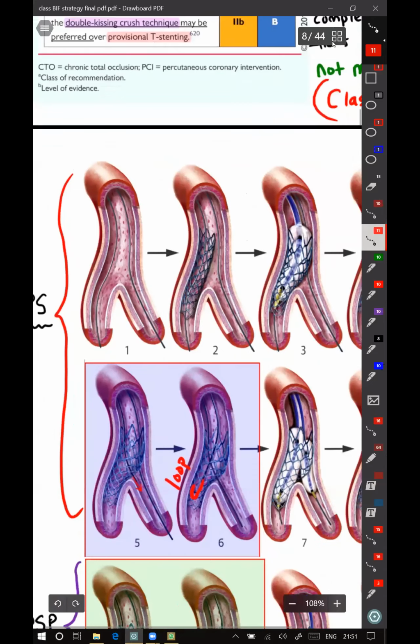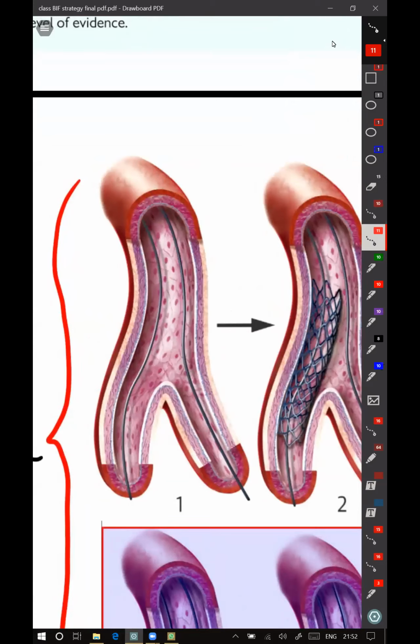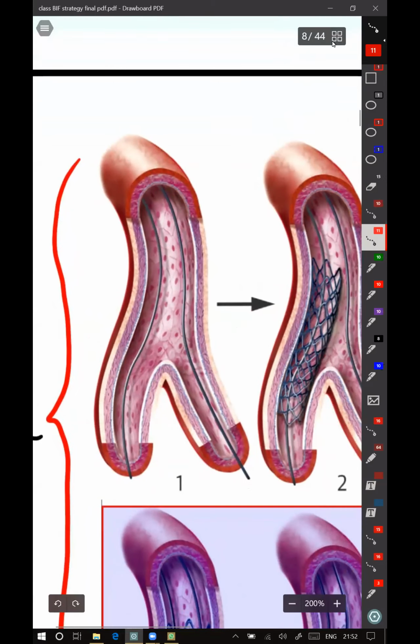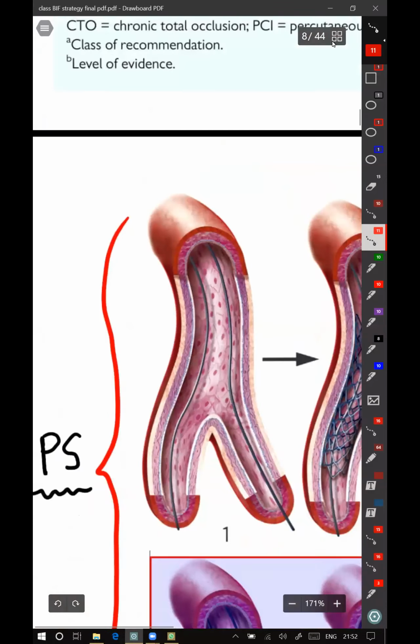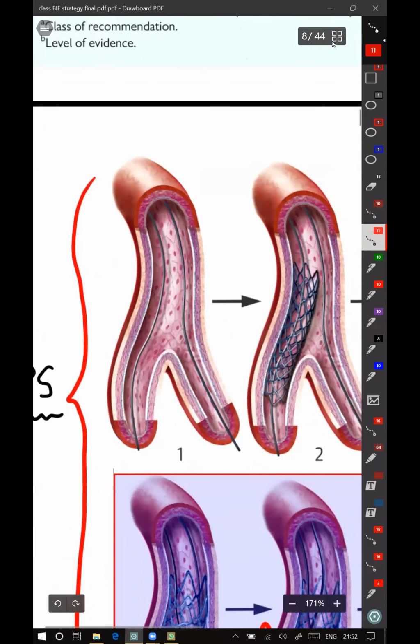So what is provisional strategy? This is a bifurcation where 2 wires are put, one in the main vessel, one in the side branch.